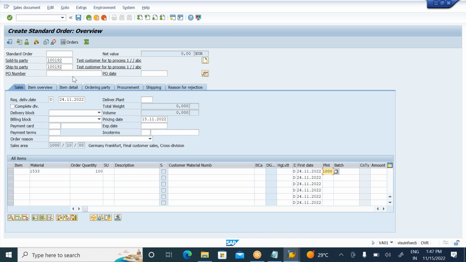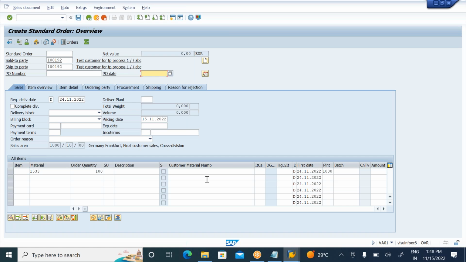Now please observe the PO number. This is the customer PO number. Anything you can enter, or you can leave it. On which date did you receive the PO from the customer? What is my PO number? Like some 1, 2, 3, 4, 5, for example. But it is an optional field. For reference purposes in real time, they will enter the customer PO number and on which date the customer is requesting.